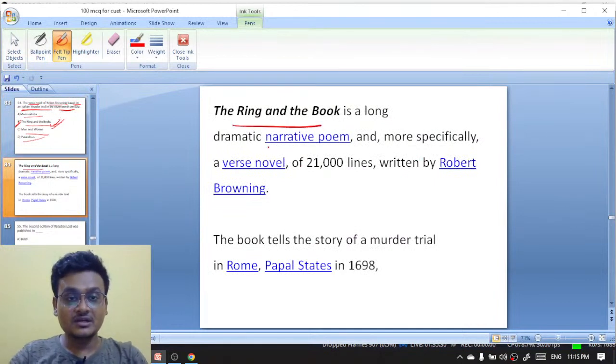The Ring and the Book is a long dramatic narrative poem, more specifically a verse novel of 21,000 lines, written by Robert Browning.